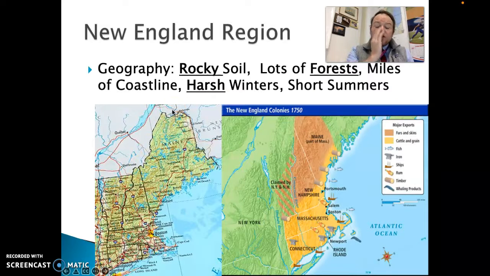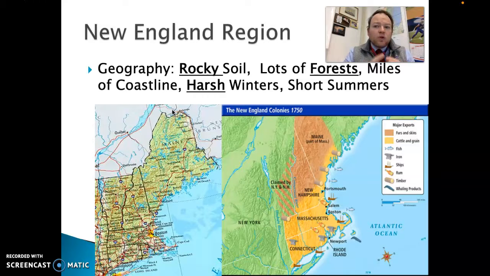The geography, just like we talked about with the Native Americans, the geography of this region is going to impact the colonists just like it impacted Native Americans. This is a very rocky soil. Lots of forests as natural resources. It's going to be right along the ocean, so you have that ocean coastline that you can use as resources. So you have all those fish and whales and all of that seafood. It's going to have very harsh winters and short summers, which is going to make farming here difficult.